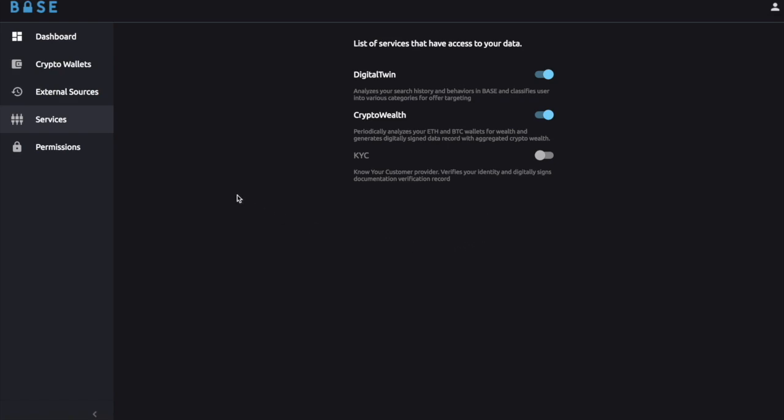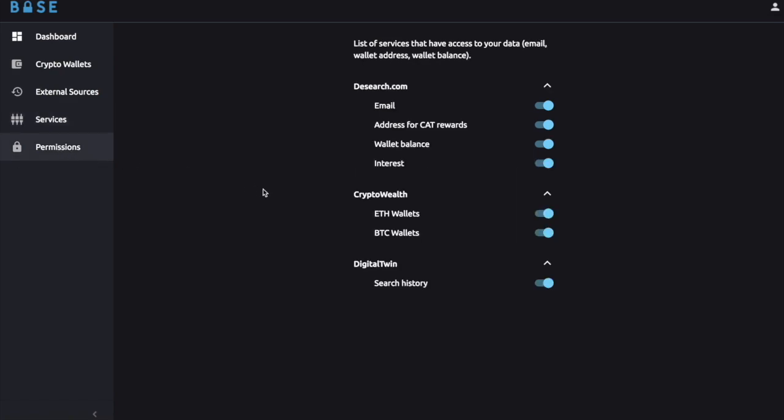Okay, now let's go a little deeper into controls that user has in sharing his data. Here user can clearly see what data access he granted and to what players. We see that this user allowed Digital Twin to access his search history, and the user allowed Crypto Search to access his crypto wallets. To this search, user granted access to CAT wallet so he can receive rewards. This one is obvious.